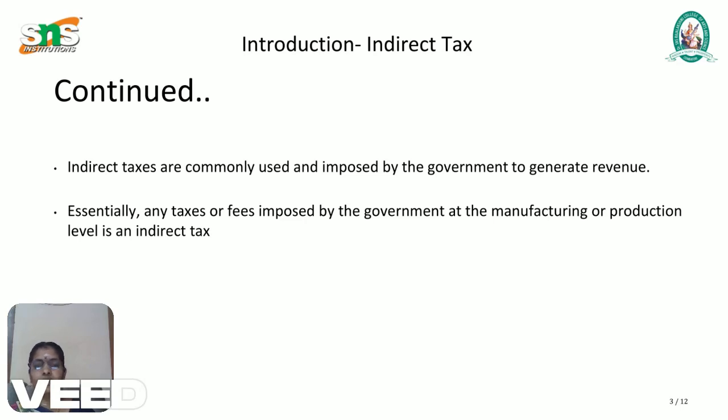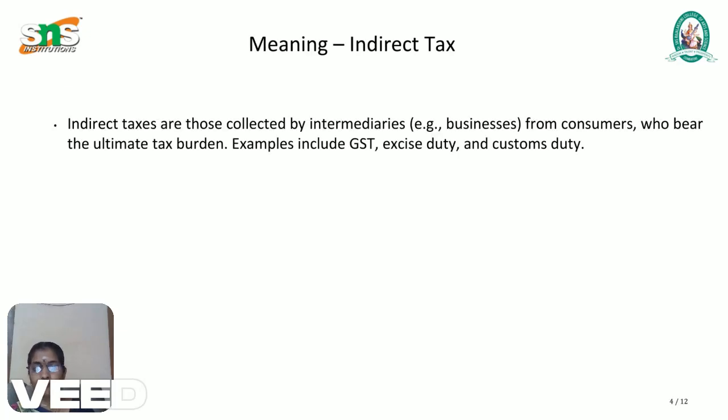Essentially, any taxes or fees imposed by the government at the manufacturing or production level are also called indirect tax. These taxes are collected by the intermediary. For example, business people collect the tax from the consumer, who bears the ultimate tax burden. Examples are GST, goods and service tax, excise duty and customs duty.